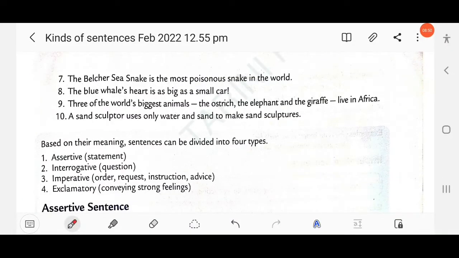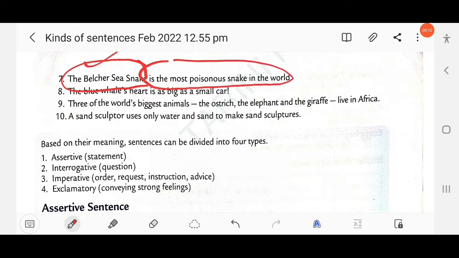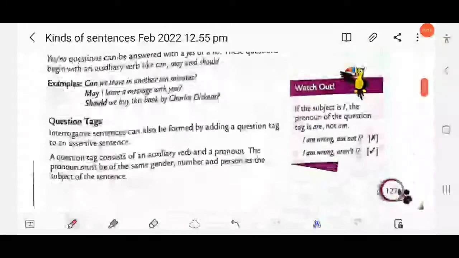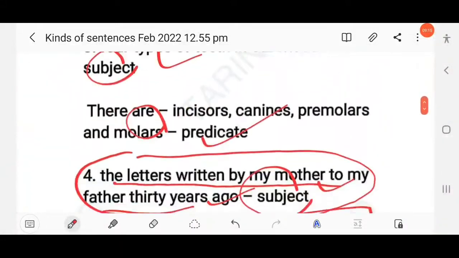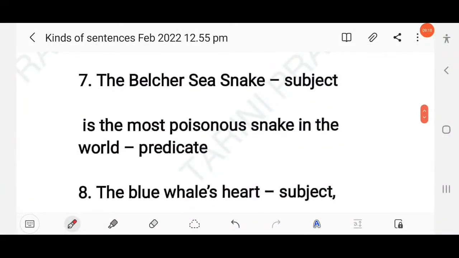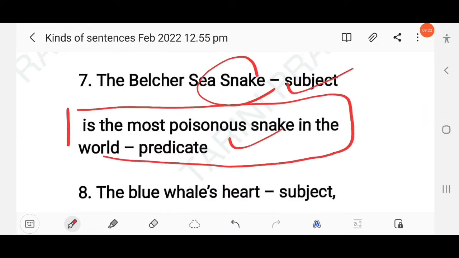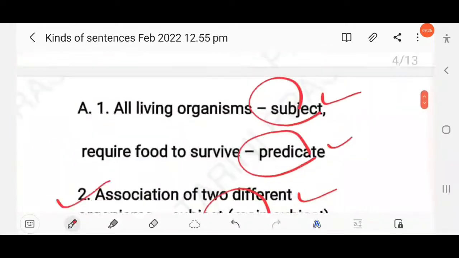The Belcher Sea snake is the most poisonous snake in the world. What is the most poisonous snake? Here you will get the answer: the Belcher Sea snake. The predicate part always starts from the verb. This is the subject, the Belcher Sea snake, and the remaining part, is the most poisonous snake in the world, is the predicate. Then next question here.